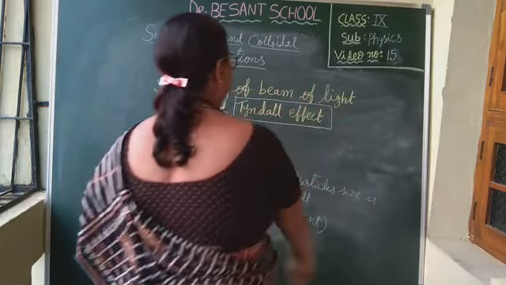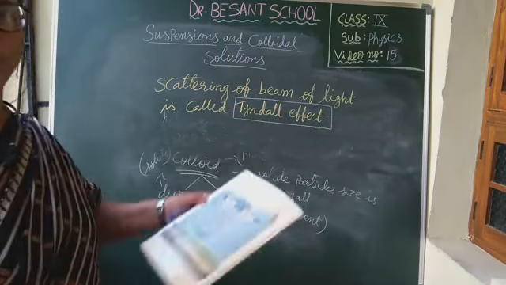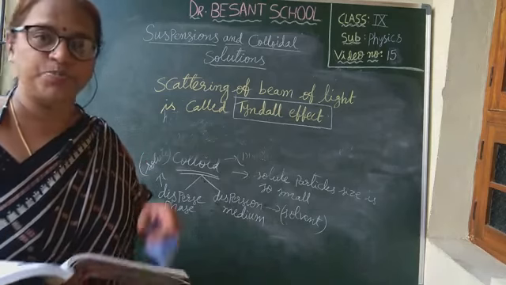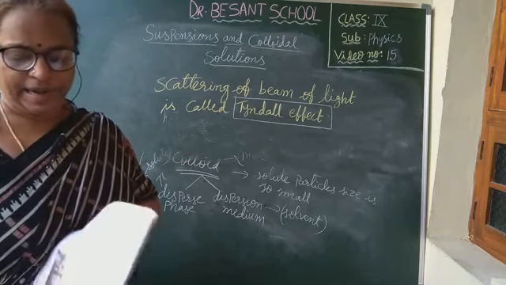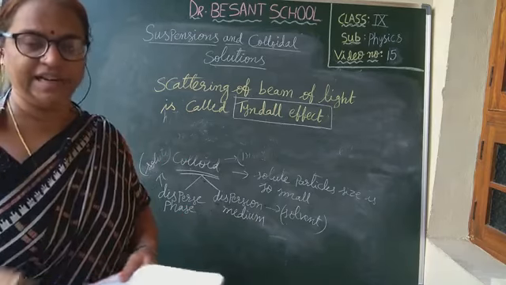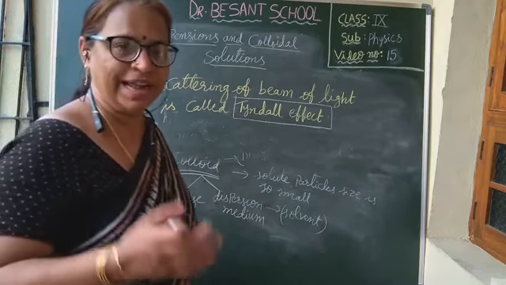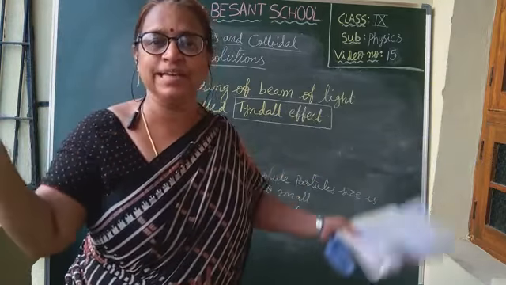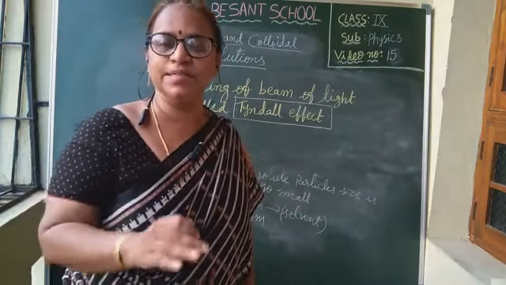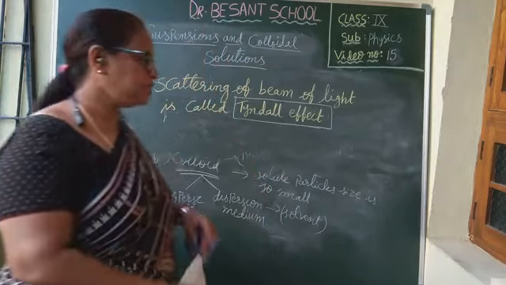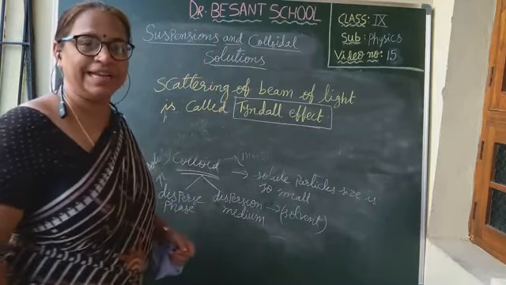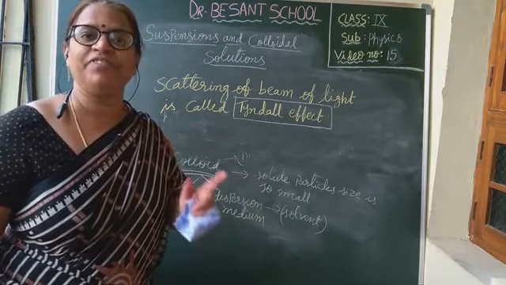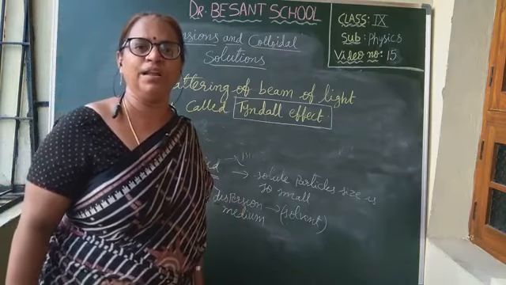What is meant by Tyndall effect, children? Very important. The scattering of beam of light. Scattering means atoms or molecules which are exposed to light energy emit some part of the light energy in different directions. Those which are absorbing the light will emit the light. Emit means releases the light in different directions. This is called scattering of light. And heterogeneous solutions will scatter the beam of light, and the scattering of beam of light is called Tyndall effect. Very important. What is meant by Tyndall effect?